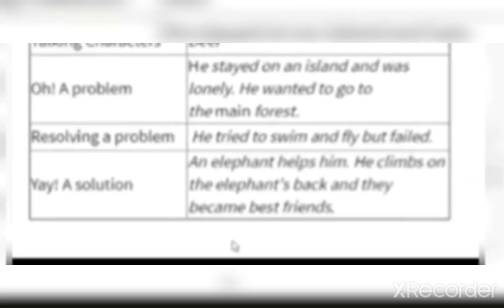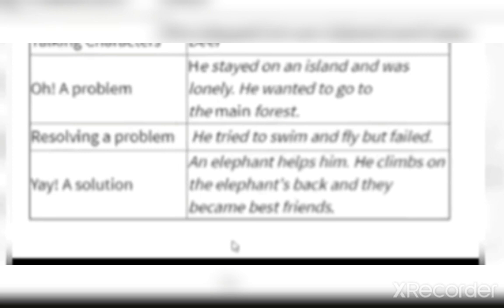Have you listened to the audio? Very good. Now, tell me, what is the setting? Where did the story take place? Yes, on an island. What are the talking characters?